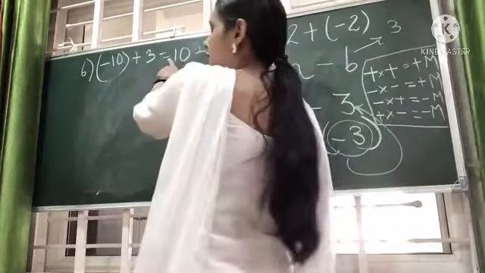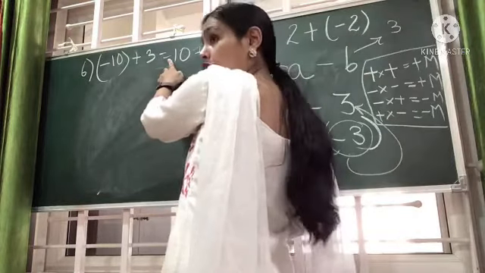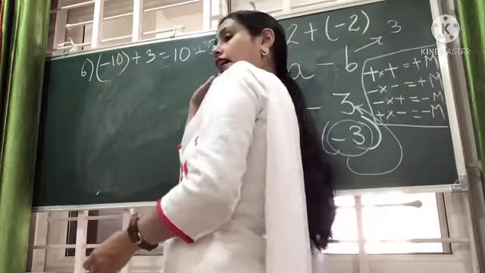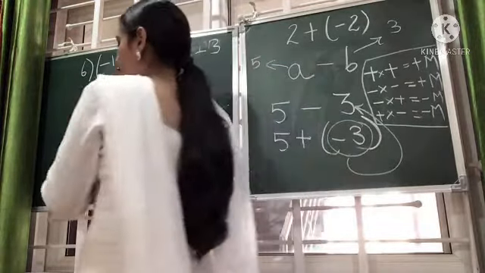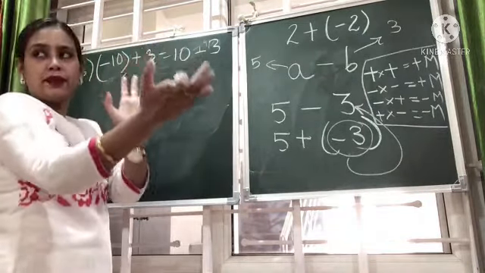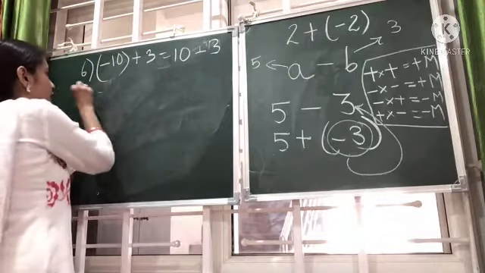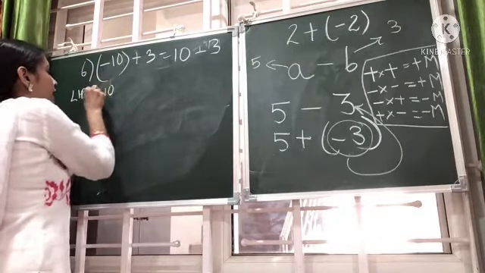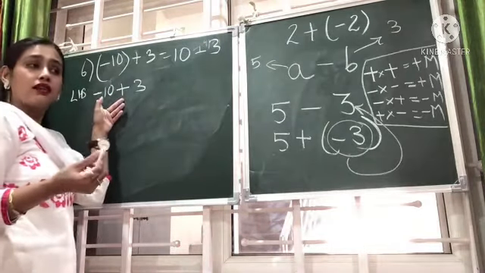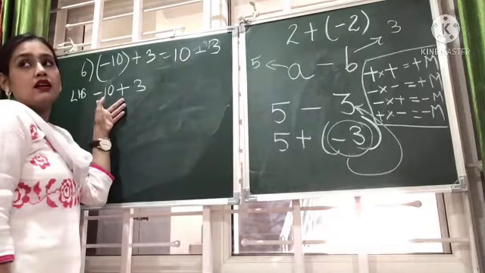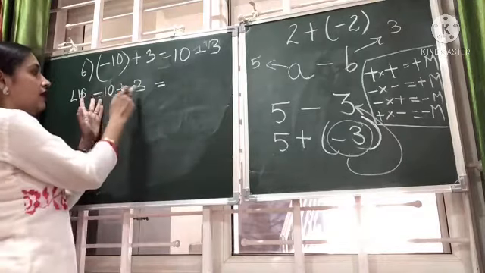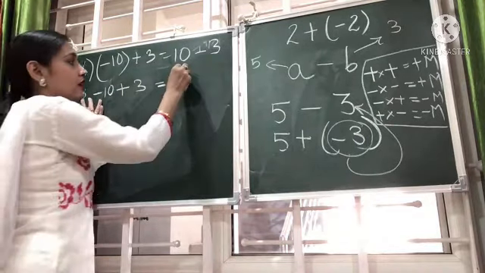So children, you can see this is an equivalent sign, that is equal. To the left side is the left hand side, to the right side is the right hand side. This is just a small revision. So first let's solve the left hand side, then solve the right hand side. At the side, with pencil if you want, you can solve. So LHS: minus 10 plus 3. Brothers from different families, they will fight. Fight means negative. Negative means minus. So we will minus. 10 minus 3 gives us 7.